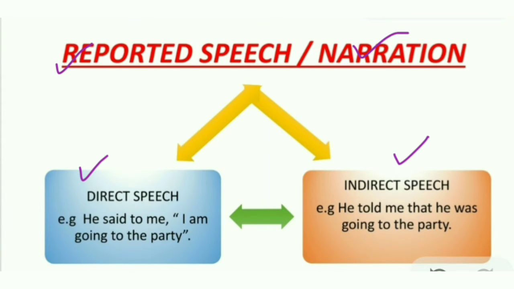Let's see the example. He said to me, "I am going to the party." Conversion into indirect speech: He told me that he was going to the party. Now you must be thinking how it was converted. No worries, we will learn it step by step in the next slides.